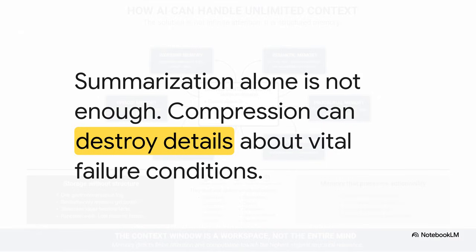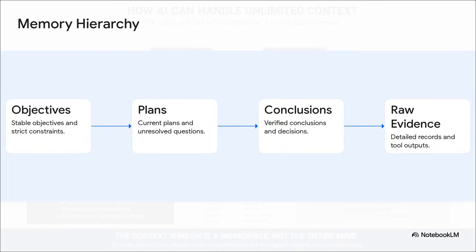Fast forward a bit, if those conditions change, the agent might wrongly assume the hypothesis is still a dud. It's like throwing away the instructions just because you built the furniture. So, instead of relying on naive summarization, a much stronger system uses hierarchical state reconstruction.